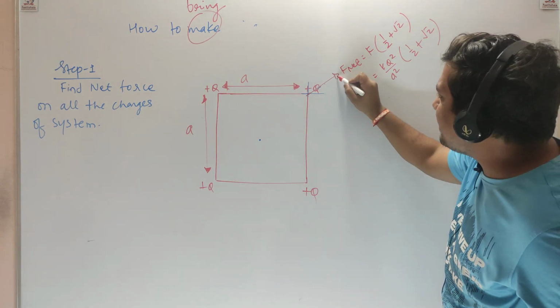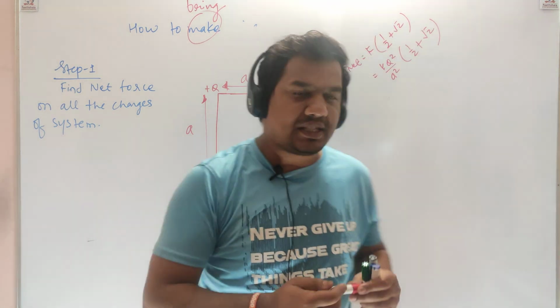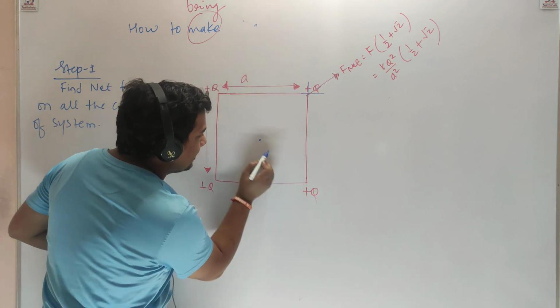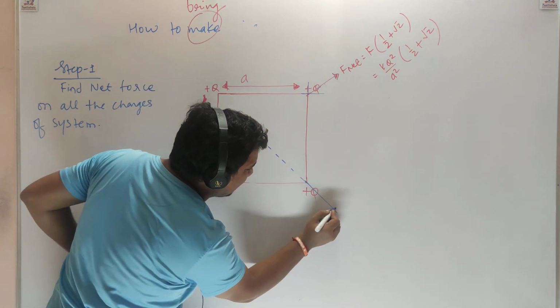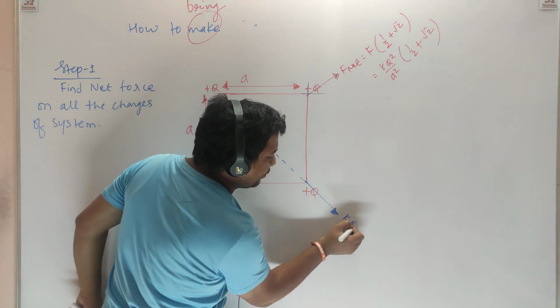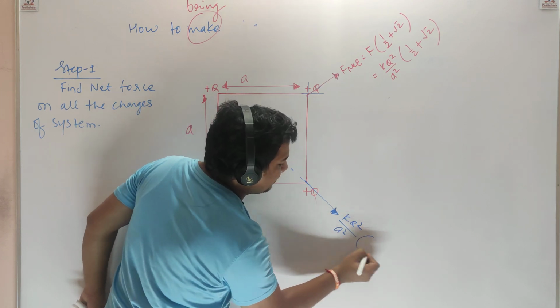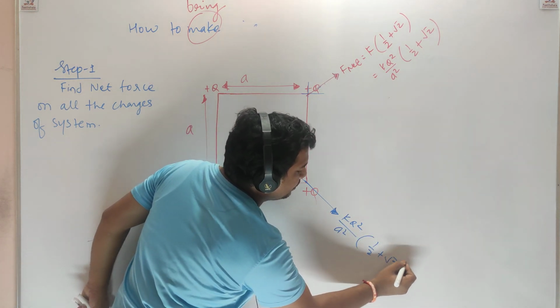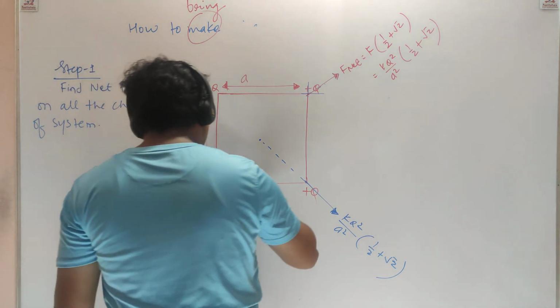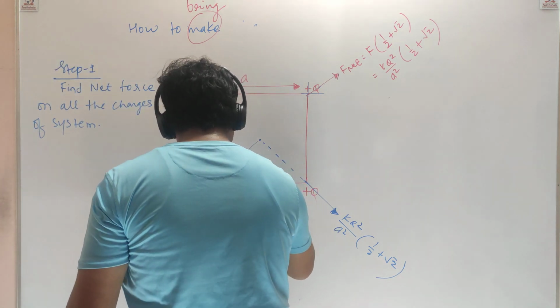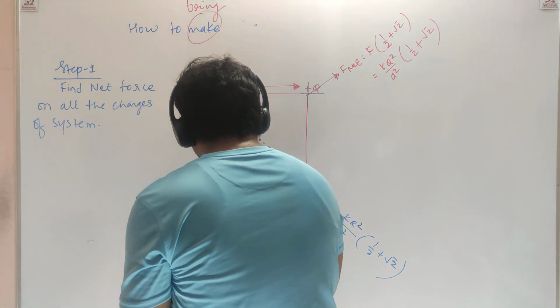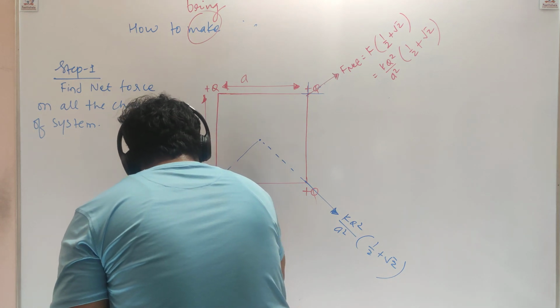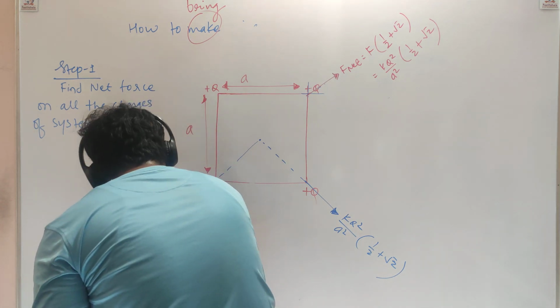Because the system is symmetric, the same force acts on all the charges diagonally, kq square by a square times (1 by 2 plus root 2), right? On this charge also, net force is acting diagonally like this. We did the same problem. You can turn pages and cross check.